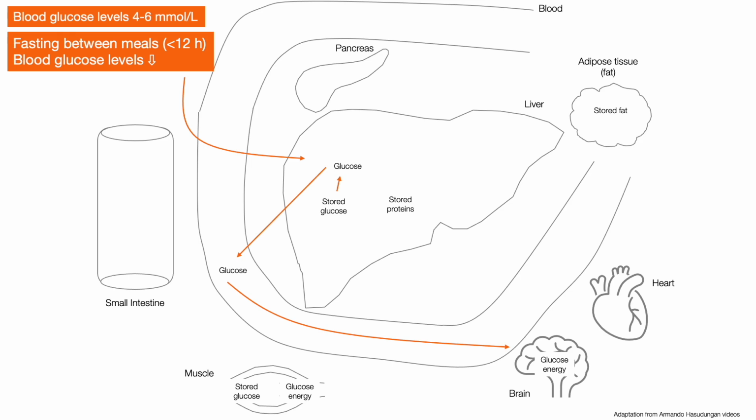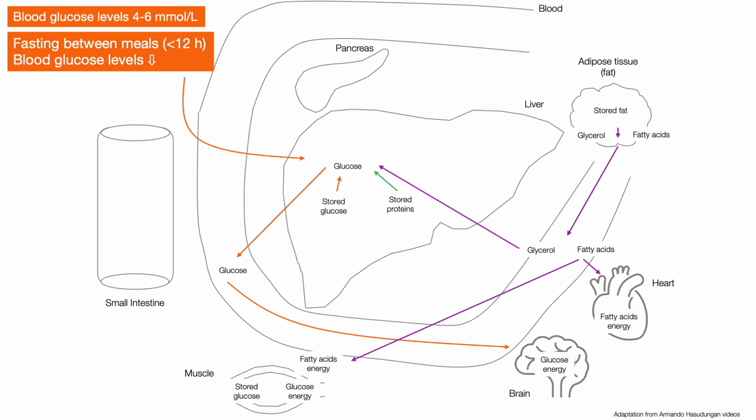If the fasting is prolonged, the proteins stored in the liver will also participate in the production of glucose. If the fasting is prolonged even more, fat begins to be mobilized. The fatty acids from this fat go to tissues that can use them as energy source, such as the heart and muscle, while the glycerol goes to the liver where it also participates in the production of glucose. Low blood glucose levels are also detected by the pancreas, which in response produces a hormone called glucagon that has a function opposite to that of insulin. Glucagon facilitates the mobilization of stored biomolecules, especially glucose.